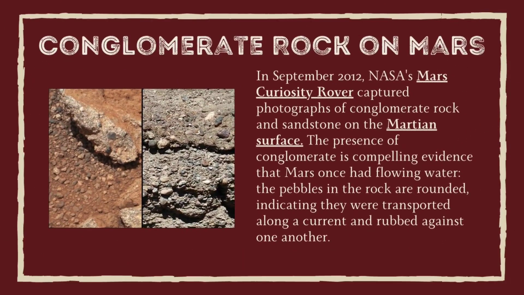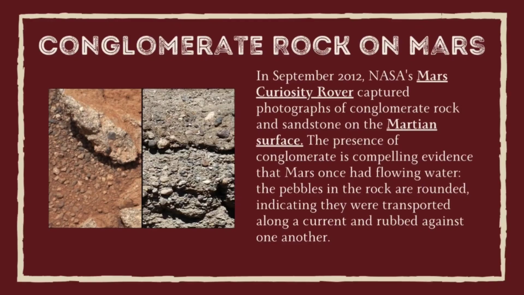Here's a fact. Earth isn't the only place to find conglomerate rock. This image was acquired in September 2012. NASA's Mars Curiosity rover captured photographs of conglomerate rock and sandstone on the Martian surface. It shows an outcrop of conglomerate and some pebble-sized weathering debris. The presence of conglomerate is compelling evidence that Mars once had flowing water.